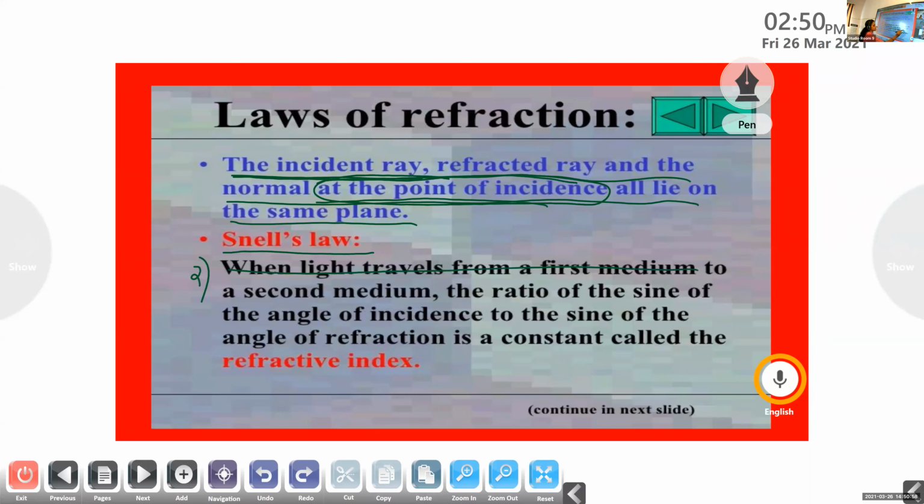The second law states that the ratio of the sine of the angle of incidence to the sine of the angle of refraction is a constant.